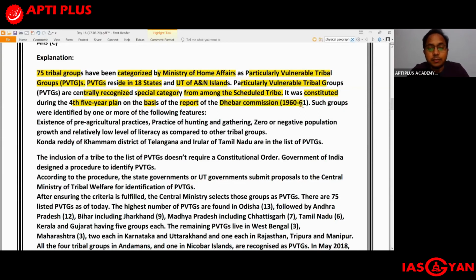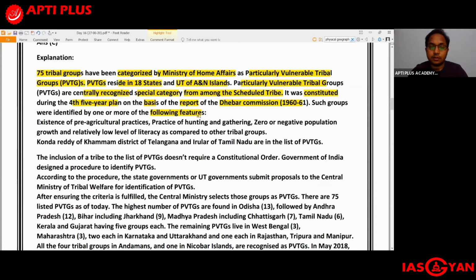Remember the term Dhebar Commission whenever we talk about PVTGs. You should be able to recall that there was a commission whose name was Dhebar Commission around the 1960s. During the fourth five-year plan, it was constituted mainly to look into the PVTGs. And such groups were identified by one or more of the following features. So either one or more of the following features should be present amongst a tribal community in order for them to get the status of a PVTG.